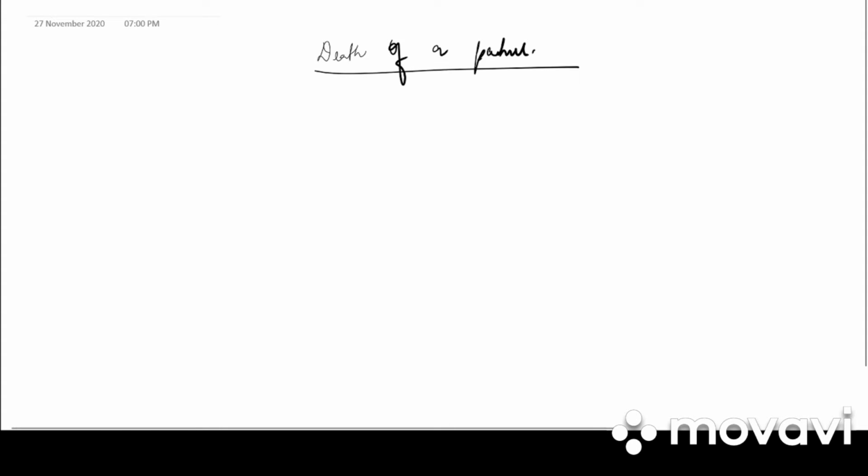Good morning, students. So take down the next side heading, death of a partner. So in case of death of a partner, the partner will leave the firm.